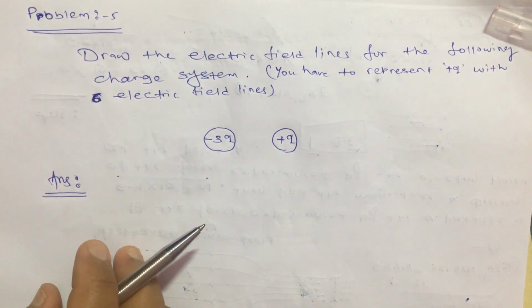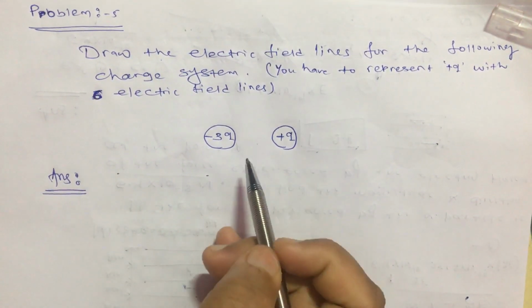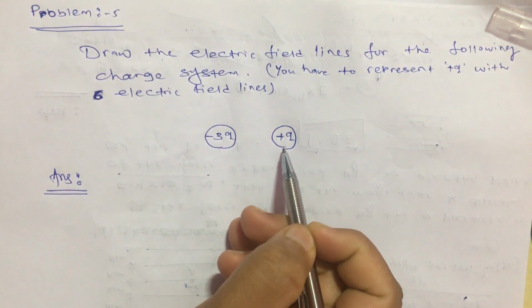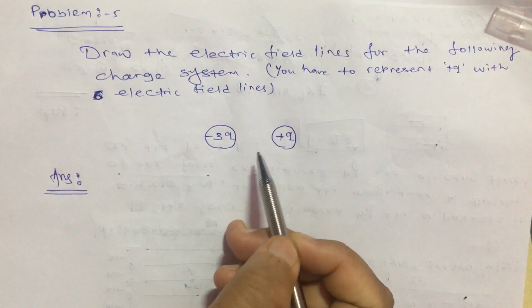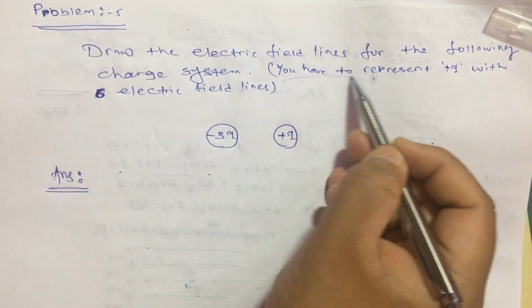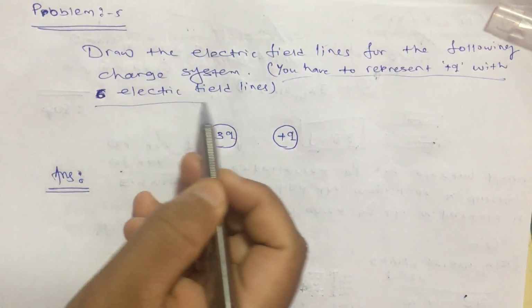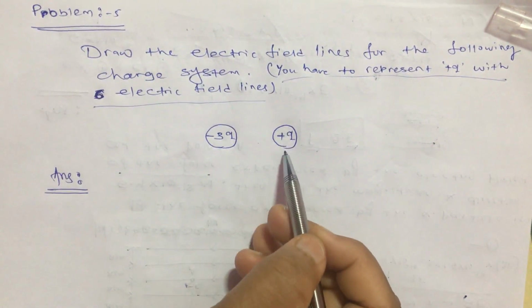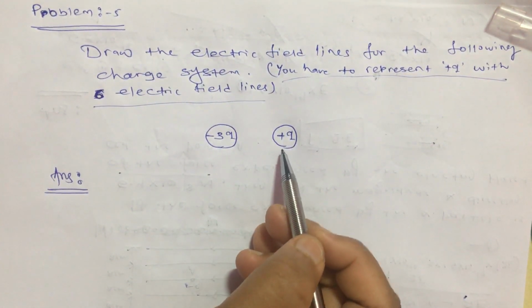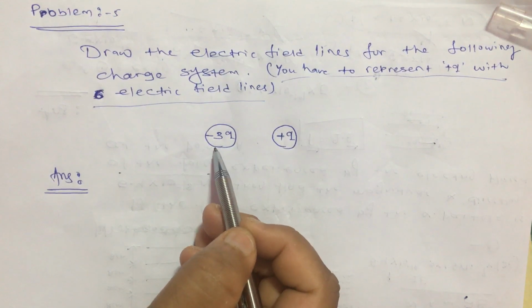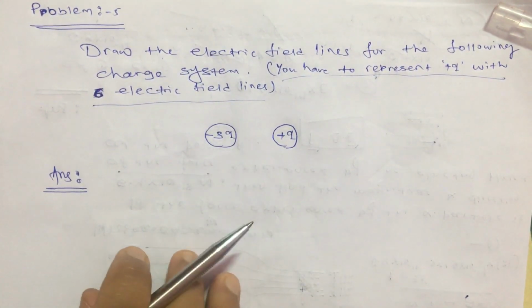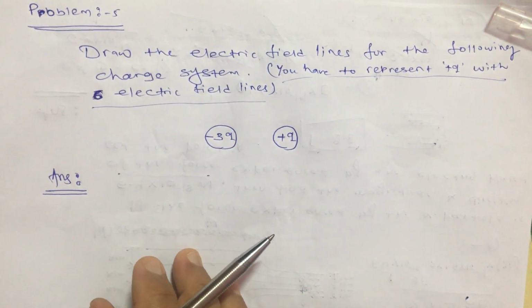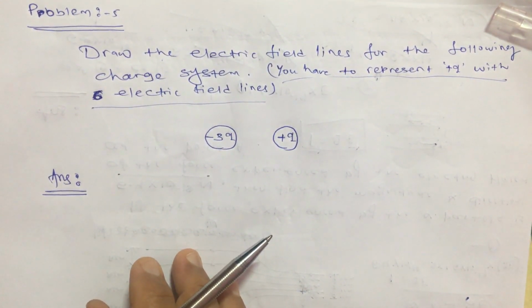This is the next question. There are two charges given, minus 3q and plus q, and you have to draw the electric field lines for this system. It is also given that you have to represent plus q with 6 electric field lines. Obviously, since the other charge is 3 times this magnitude, you have to draw 18 field lines, but I am not going to solve it. You have to find this answer from this same video.